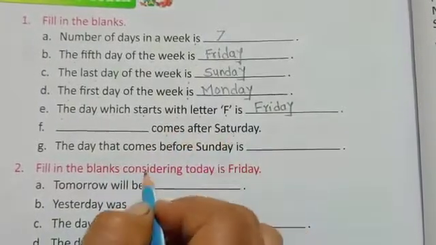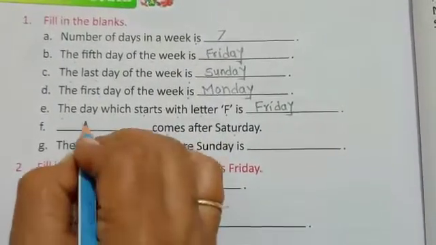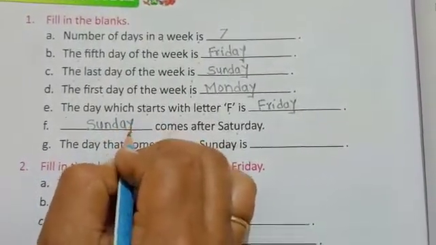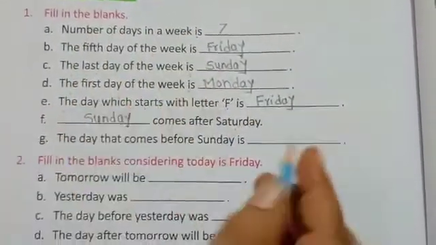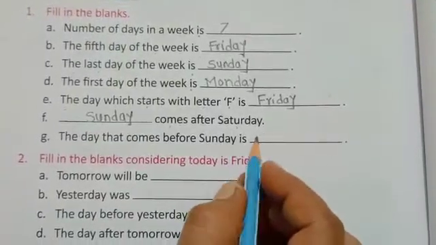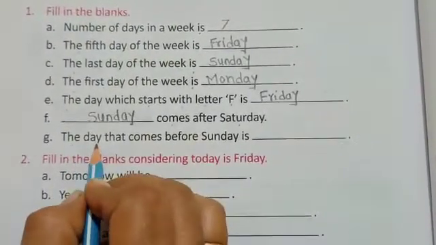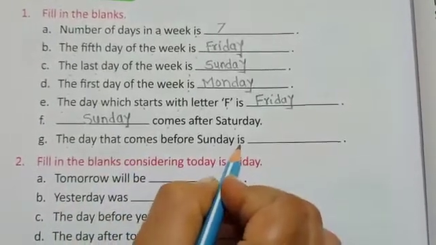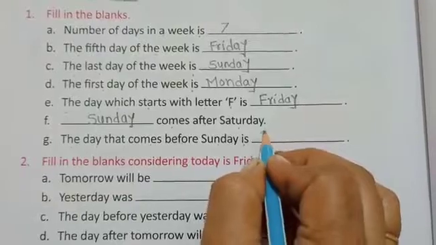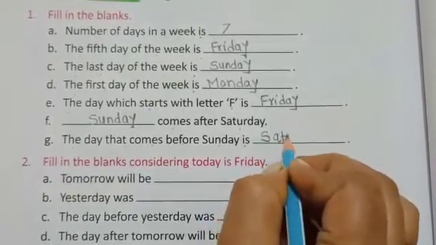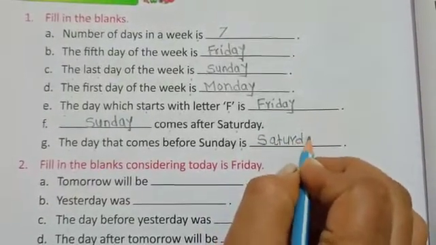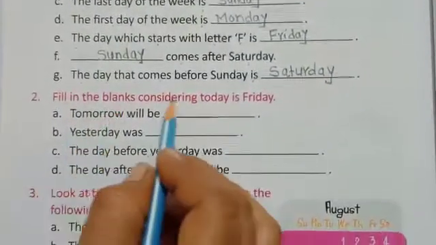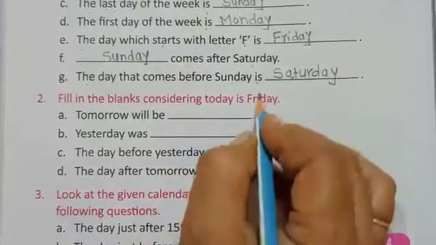Which day comes after Saturday? Sunday. So you have to learn the spelling of the days of the week. The day that comes before Sunday is Saturday.